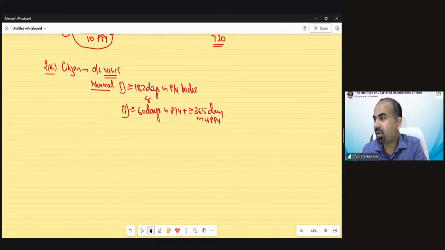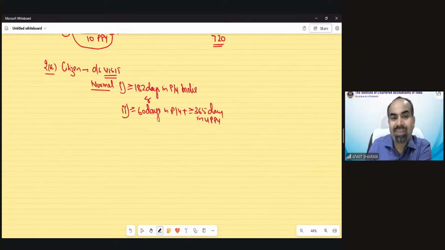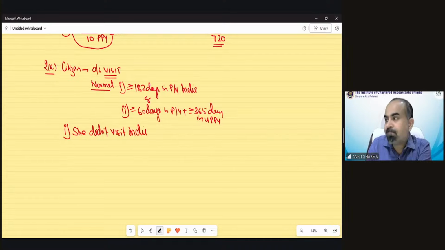first requirement is to calculate her status as per the question on the basis that she did not visit India. Suppose she did not visit India in previous year 24-25.